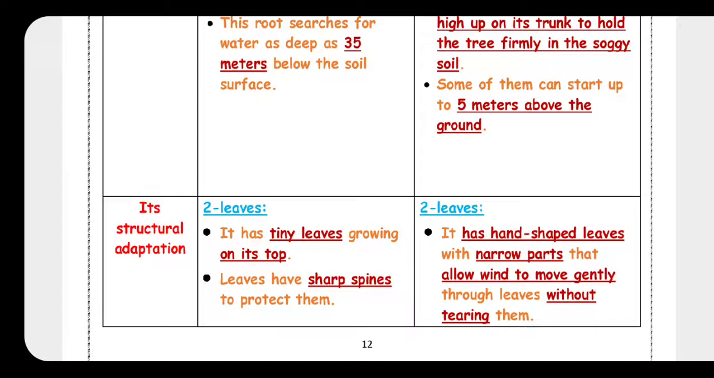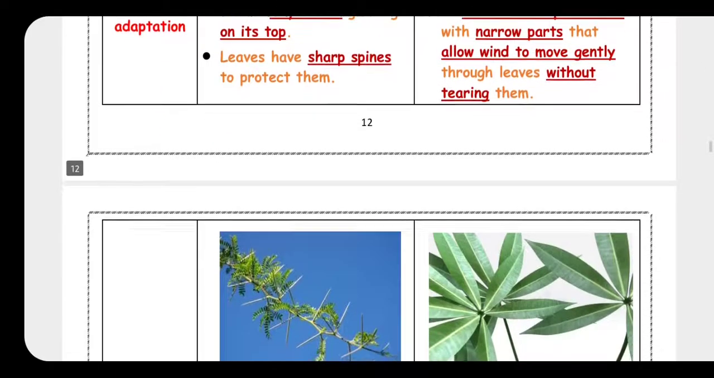And the leaves here take the shape of a hand, hand-shaped leaves with narrow parts. Why? To allow the wind to move gently through the leaves without tearing them. What is the meaning of tearing? Cutting. Without cutting them.